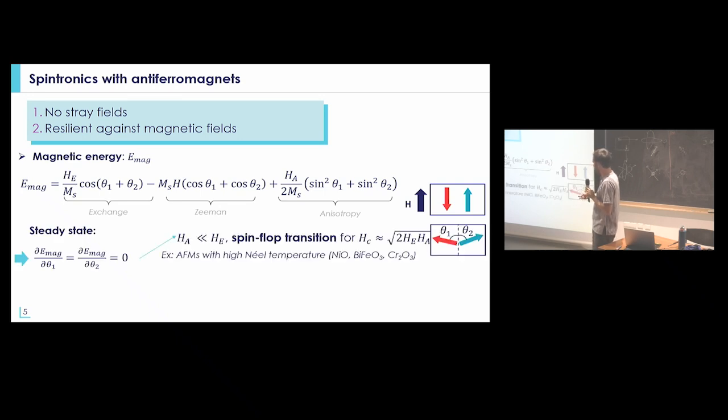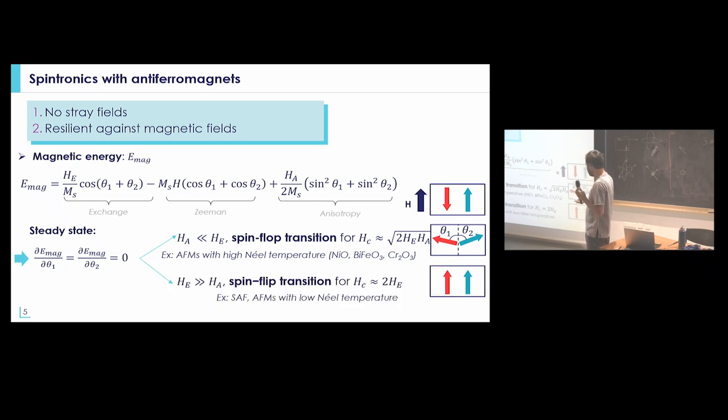What you will see is that if the anisotropy field is much lower than the exchange field, you can have what is called a spin-flop transition. When the applied magnetic field reaches a critical field, the spin-flop field, which is proportional to the anisotropy field and the exchange field, nothing happens below it, so the spins remain fully antiparallel coupled along the direction of the applied field. Above the spin-flop field, they rotate by 90 degrees and then start to tilt. You would need to apply a field as large as the exchange field in order to align the spins fully along the direction of the applied magnetic field.